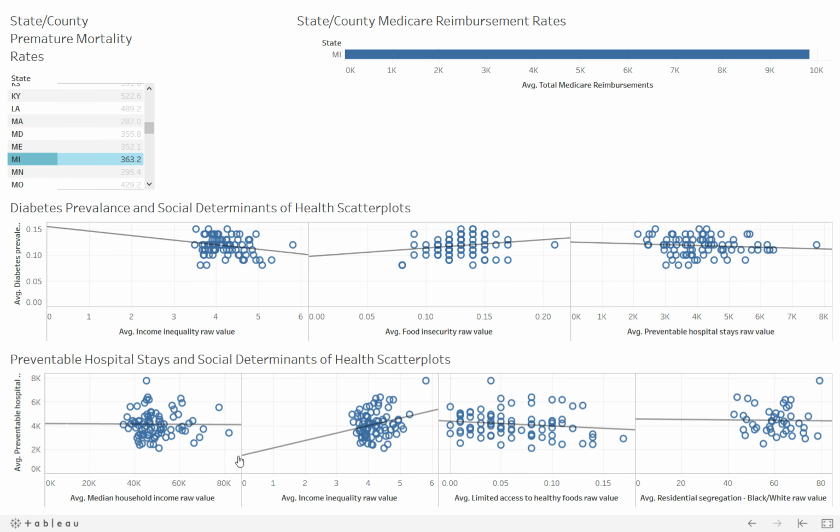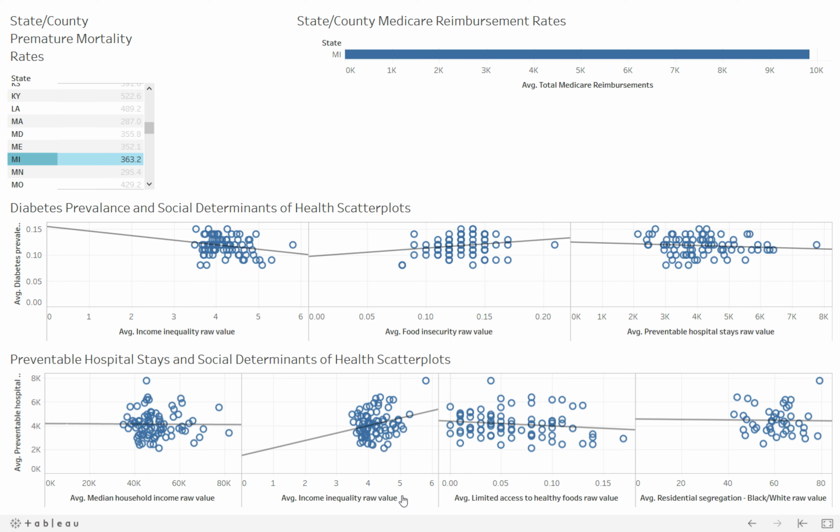When looking at the number of preventable hospital stays and how that is related to other metrics, there appears to be the strongest relationship with income inequality. When the number of preventable hospital stays increases, the income inequality rate also increases. This means that as the divide of wealthy to poverty increases, there appears to be a higher number of preventable